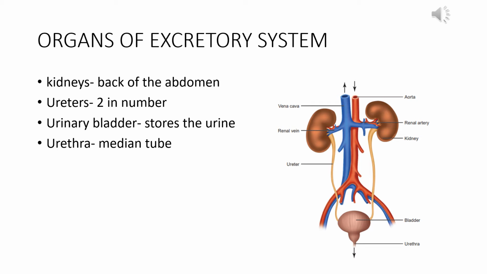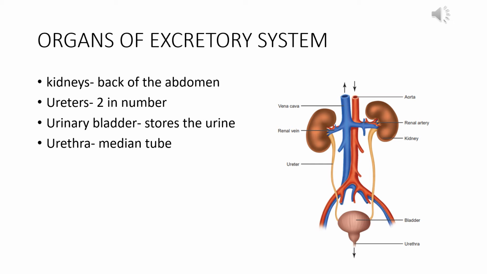The ureters join in a small pouch-like structure which is present even lower, which is called the urinary bladder. In the urinary bladder, the urine is stored temporarily, and whenever the bladder is full, we feel the urge of urination and the urine comes out through a median tube which is present even below the bladder, called the urethra.